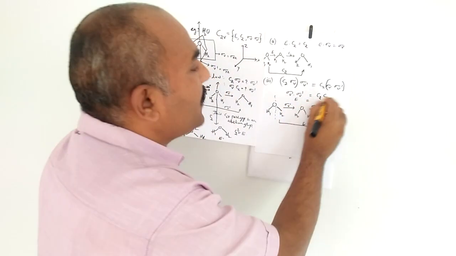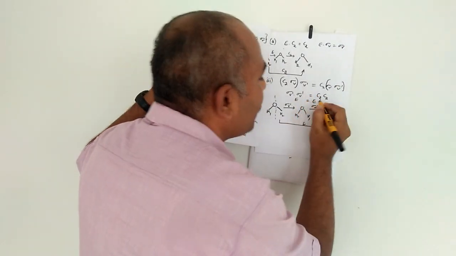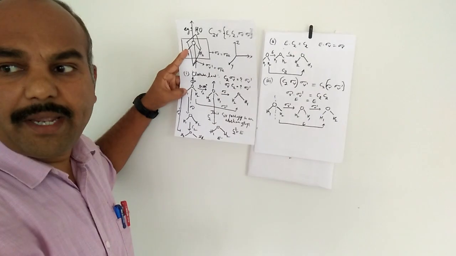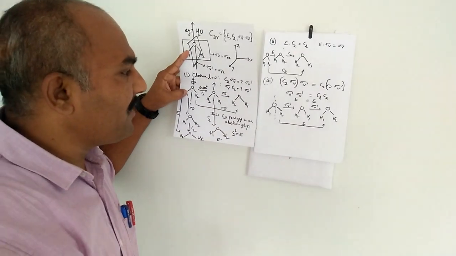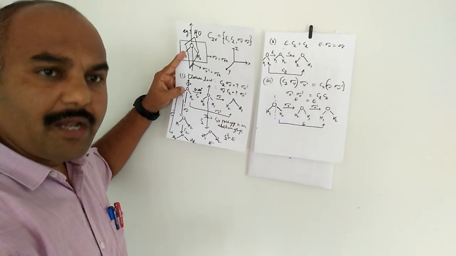Answer is E, so this answer I will write here. And also C2 into C2. Already we checked that C2 squared is equal to E. Two times you are rotating the molecule by 180 degrees, and the answer is E. E is equal to E. So the associative law of multiplication also holds good.